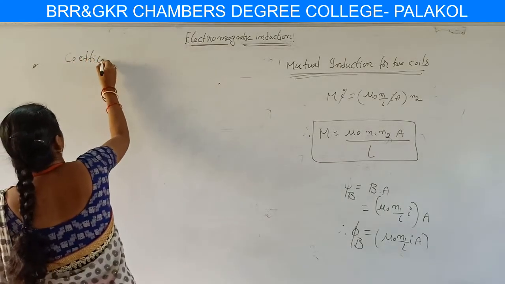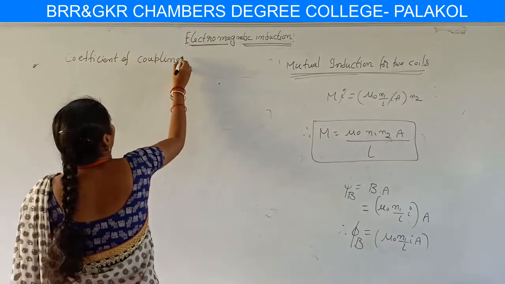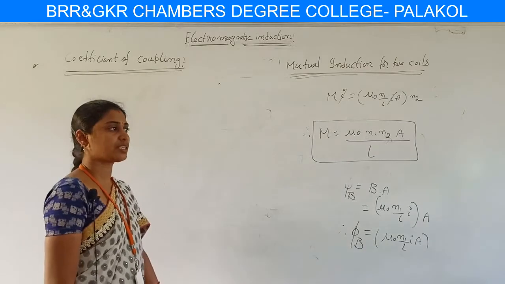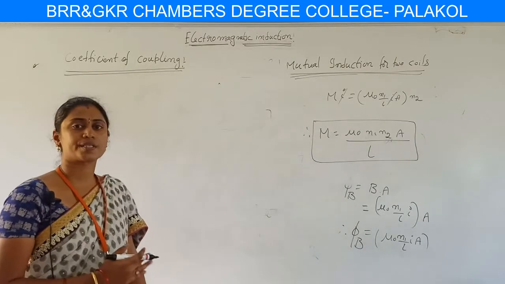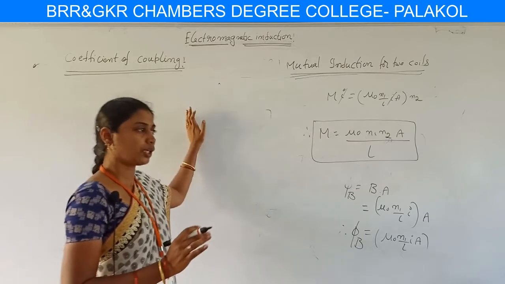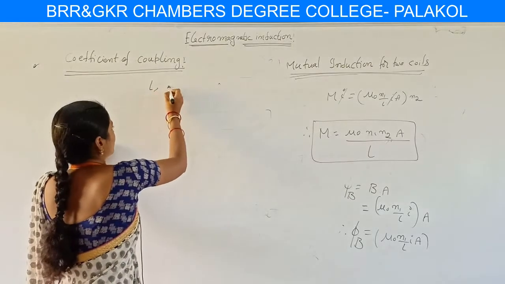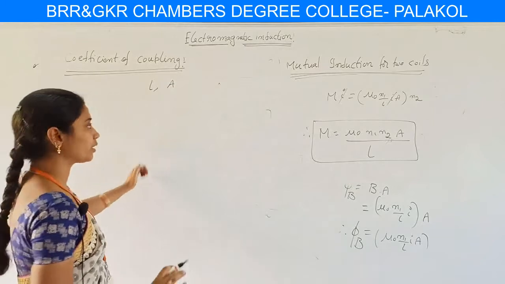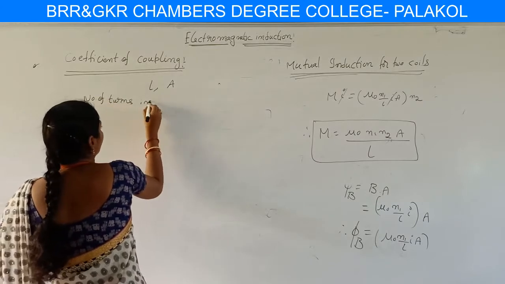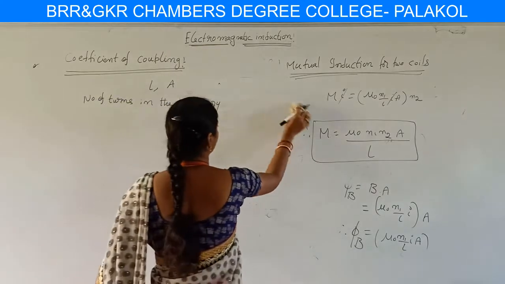So for explaining this coefficient of coupling, we consider two coils, one primary and another secondary, having the same length and the same cross-sectional area. This is a mathematical derivation, there is no explanation about it.